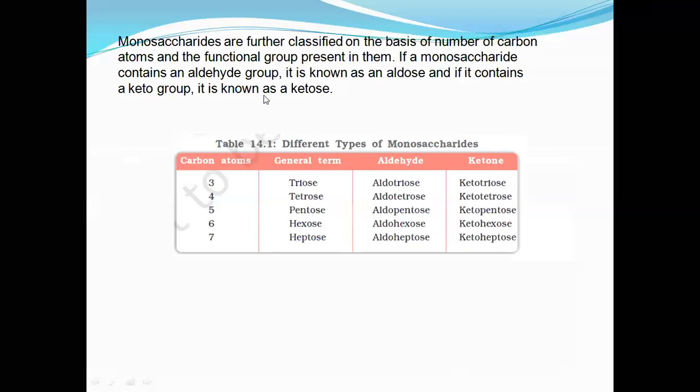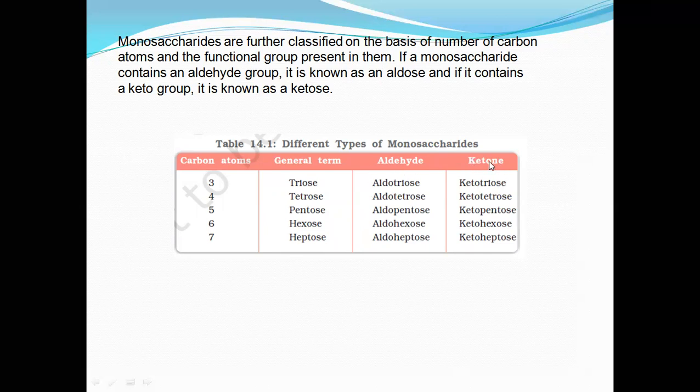So the monosaccharides are further classified on the basis of the number of carbon atoms. If the number of carbon atoms is 3, it is a triose; 4, tetrose; 5, pentose; 6, hexose; and 7, heptose. If an aldehyde group is present, the names are aldotriose, aldotetrose, aldopentose, aldohexose, and aldoheptose.